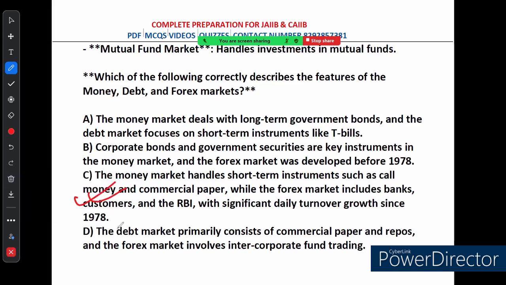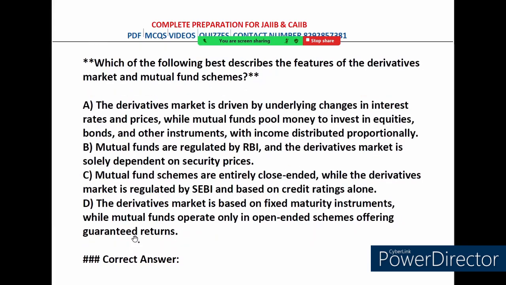Option D says the debt market primarily consists of commercial paper and repos and the forex market involves inter-corporate fund trading. So this is incorrect because the debt market primarily consists of long-term debt instruments like corporate bonds and government securities, not short-term instruments, and the forex market deals with currency trading, not inter-corporate fund trading. Right. So option C is correct in this particular question. Let's move on to the next question.